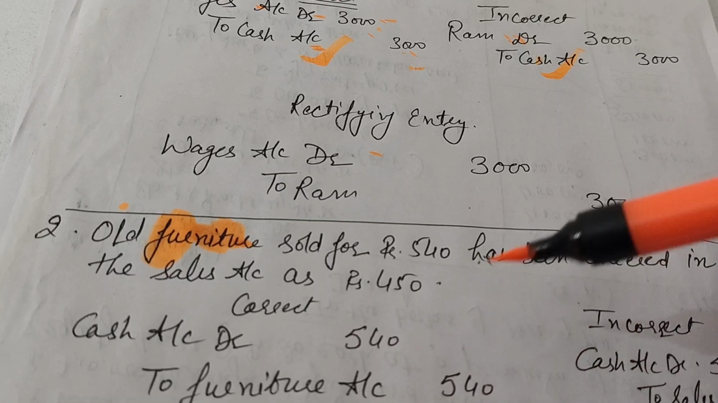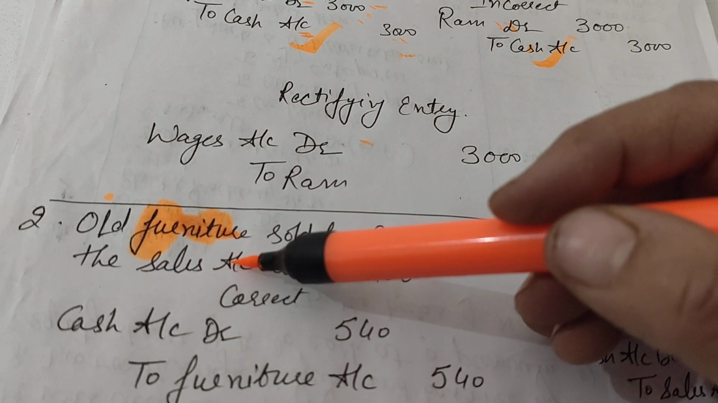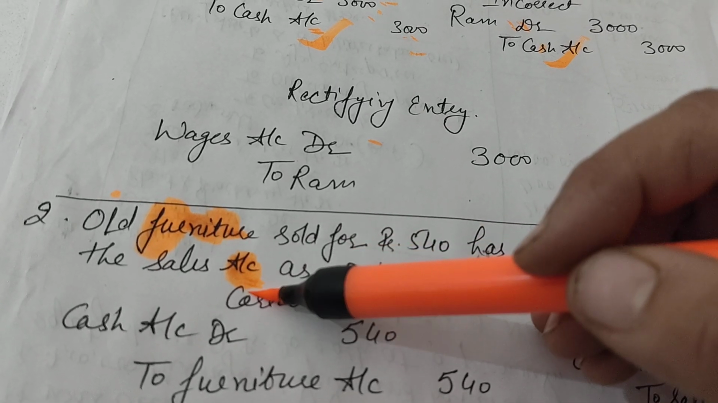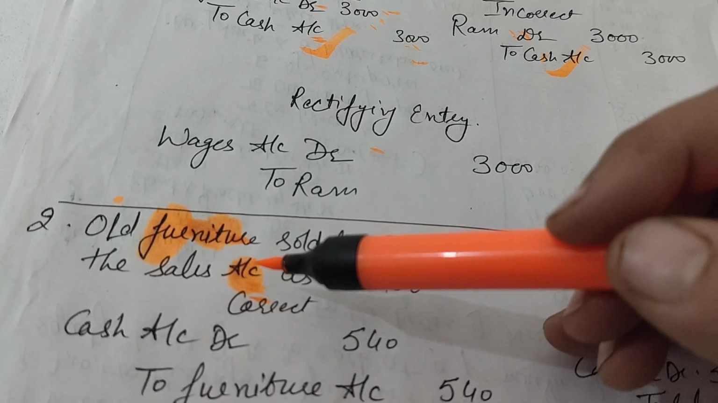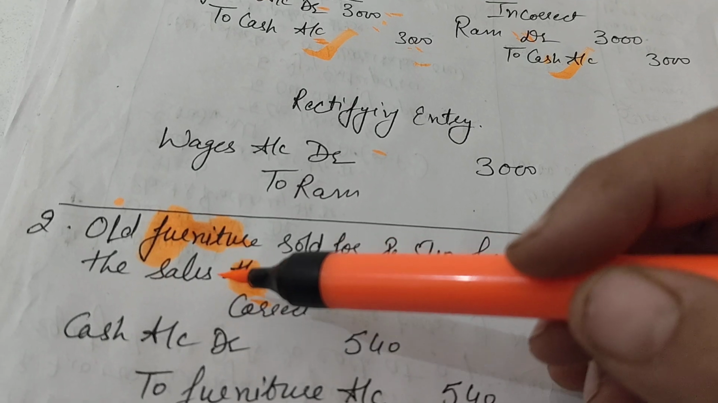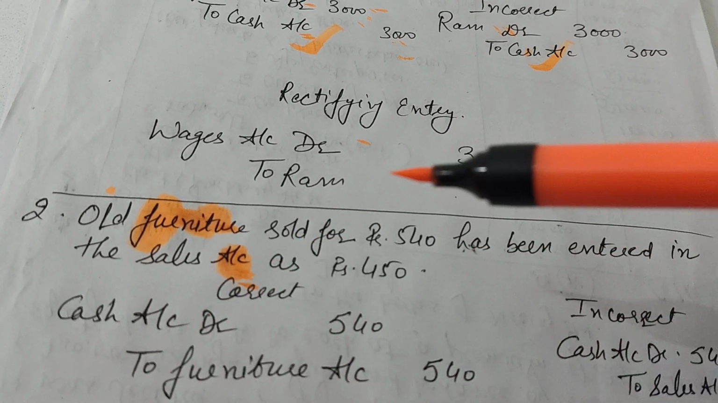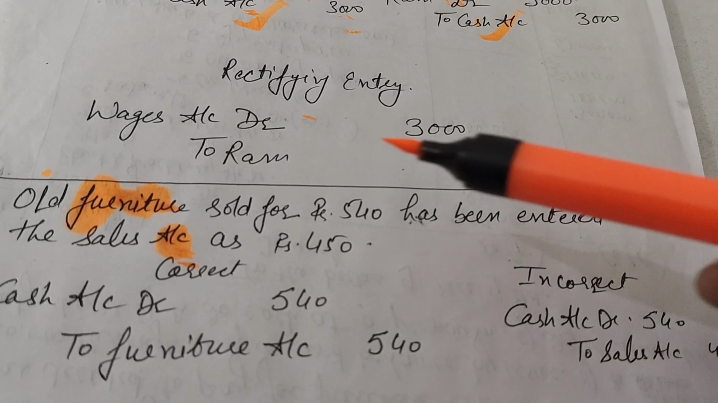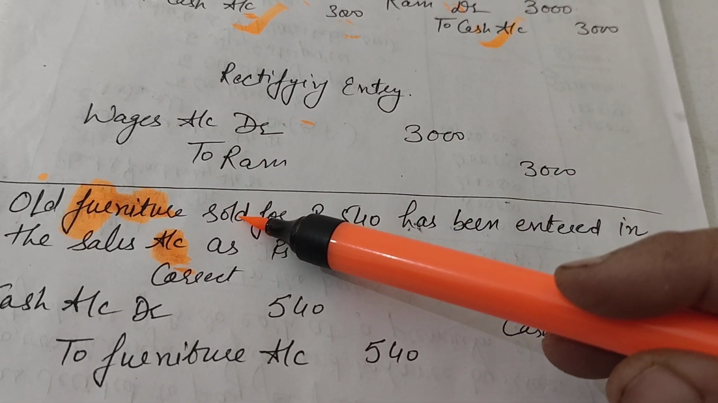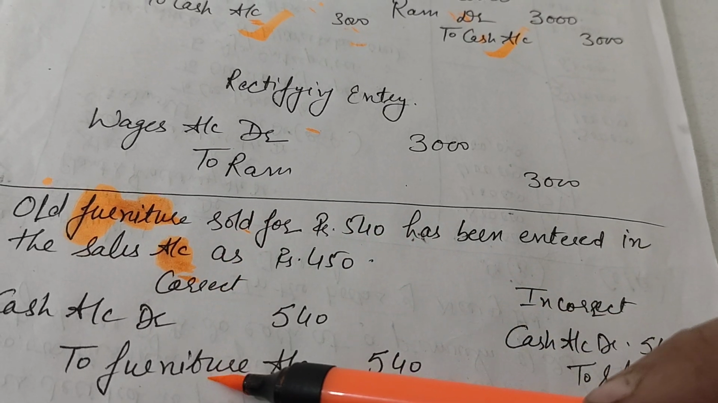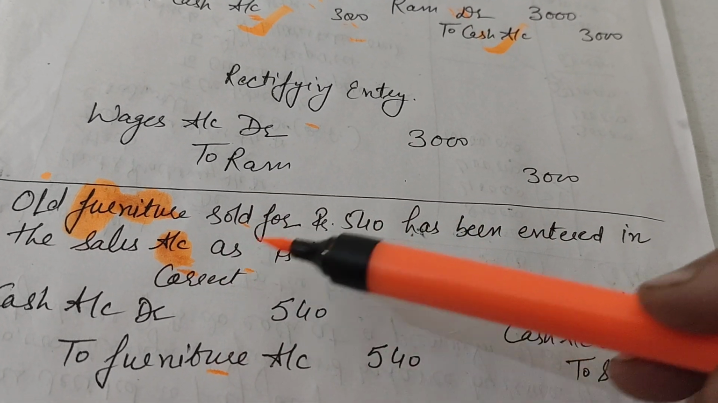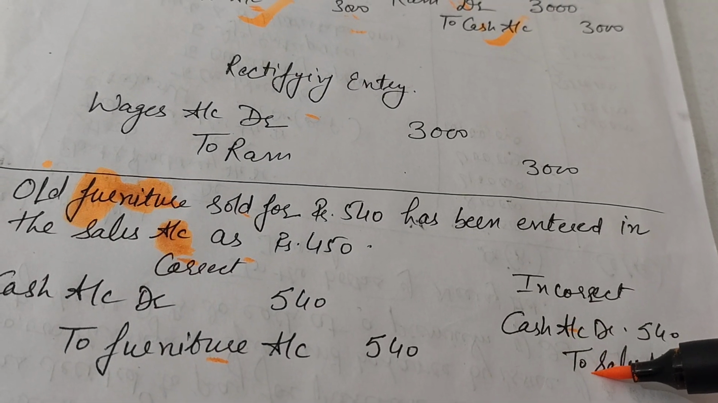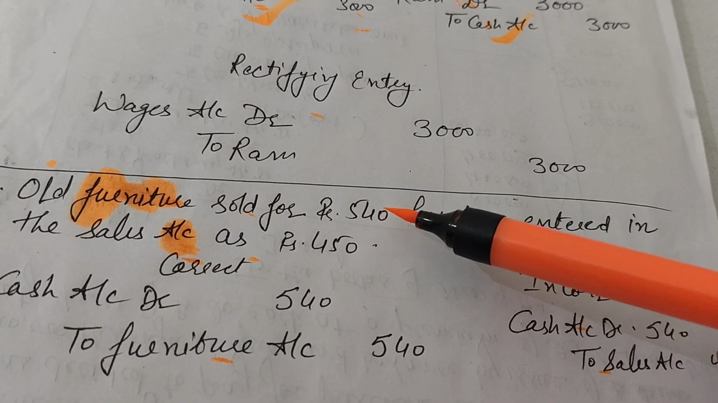But what did they do? In which account was it entered? Sales account. The account is wrong here, not the whole book. So when they recorded the journal, they actually wrote cash account debit to sales account, because there was a sale of old furniture. So rather than writing furniture, they mistook it as a sales account. So they have written cash account debit to sales, and cash was taken with 540.